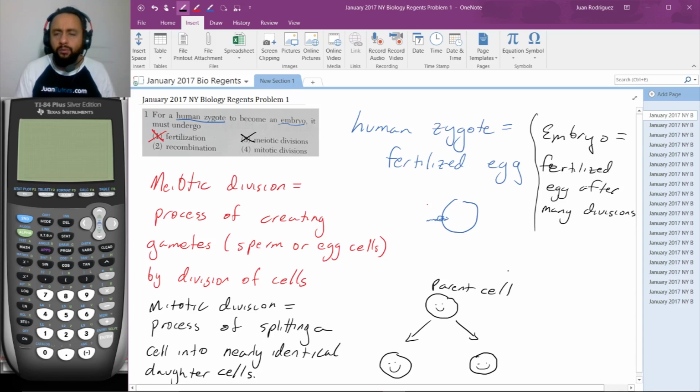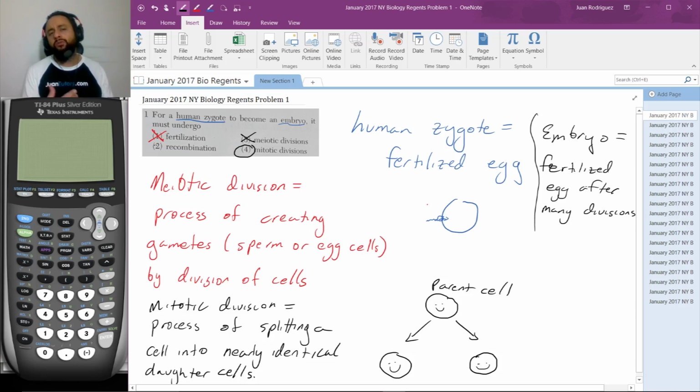So that's what the embryo is. You may even be able to see some features of the full-grown baby already in an embryo just after a few days. So that's definitely something that happens. And now we've chosen that as the answer, despite not discussing what recombination is.